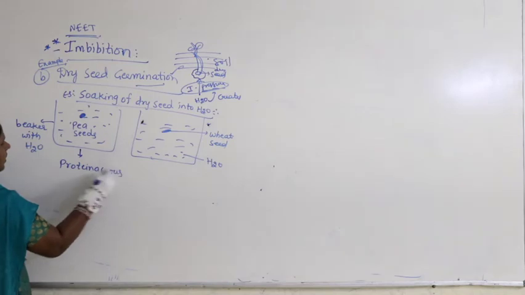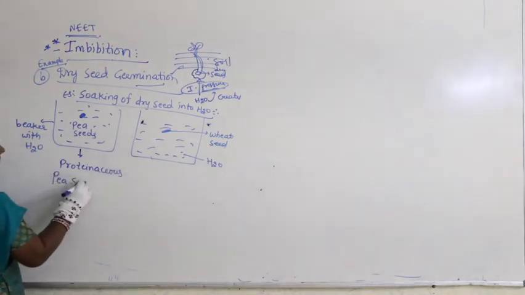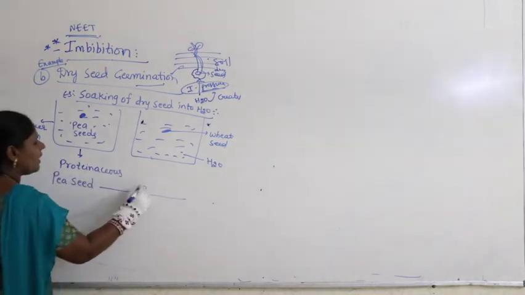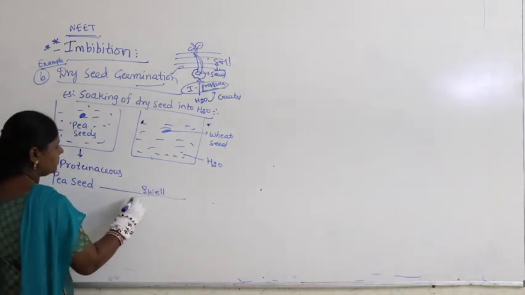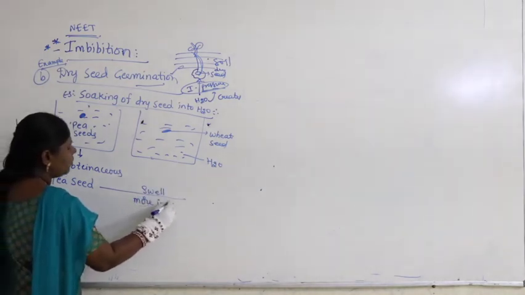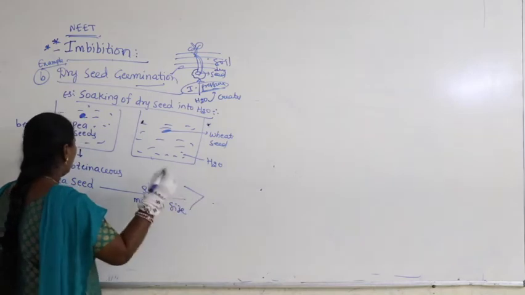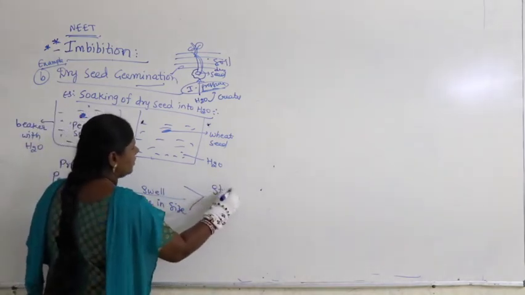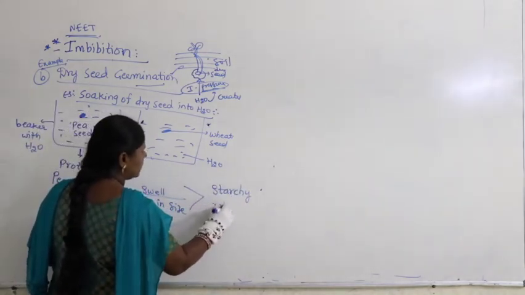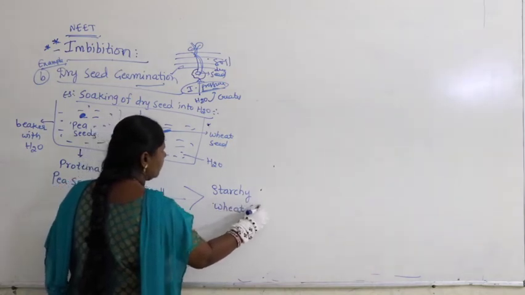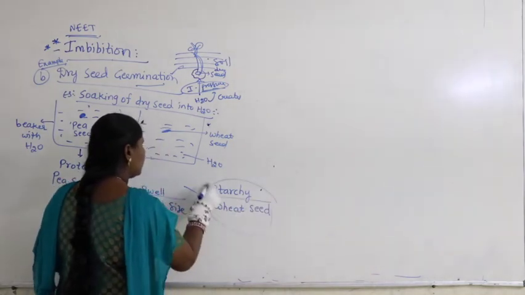proteinaceous pea seed swells more in size when compared with starchy wheat seed. Okay.